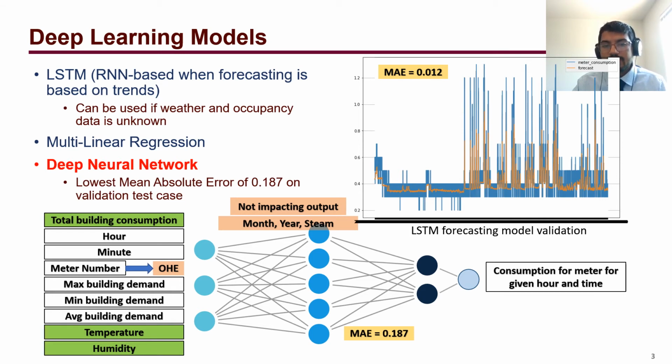Using these as the inputs, we developed a model with 4 layers, predicting the consumption for the given meter. So if we have to make the next prediction, we have to specify which meter we want to consider and the hour and minute, and since the data already has the total building consumption and this other data, we can thus predict the meter consumption for that specific hour and minute for that specific date of August 31st.